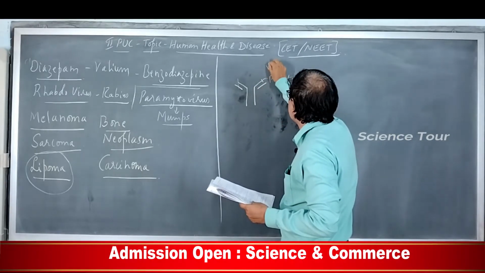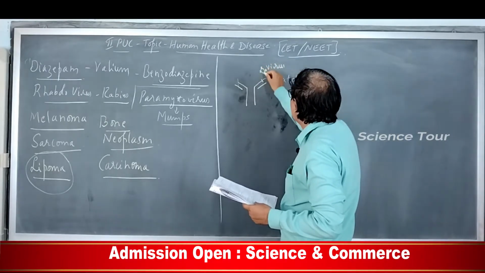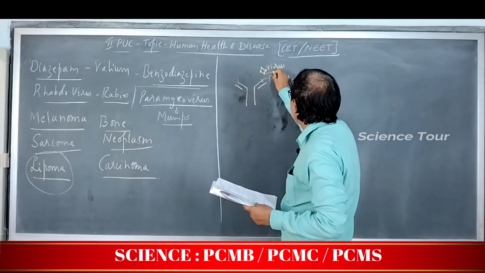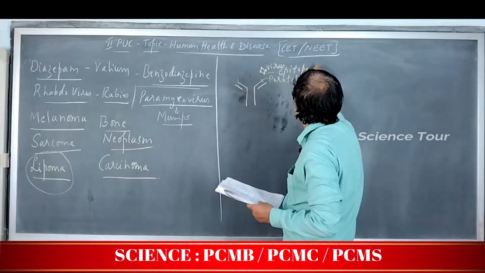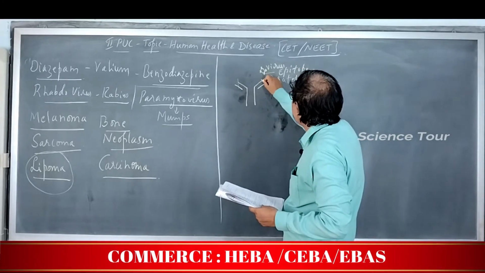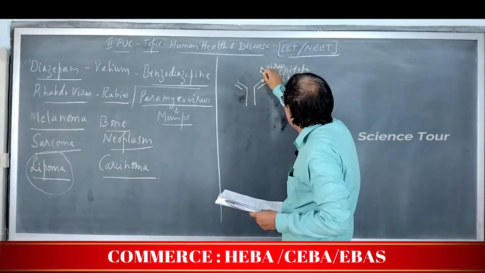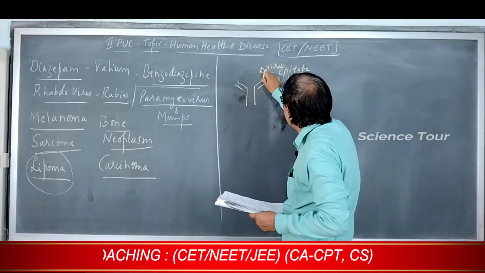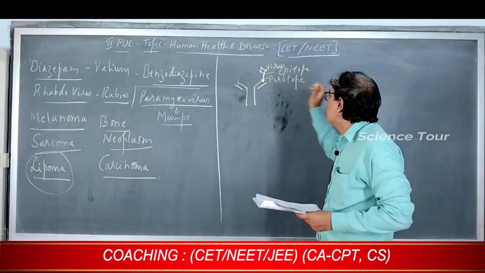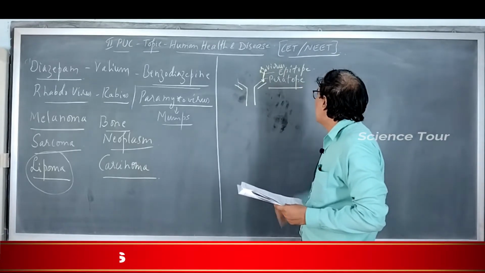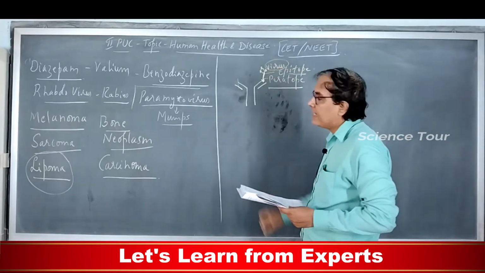For example, if there is a virus, at the region of the virus there is a structure called the epitope. The paratope of the antibody recognizes this epitope. The epitope which is present on the antigen will go and bind to the paratope which is present on the antibody. Then antigen binding will take place. So paratope is present on the antibody and epitope is present on the pathogen or the antigen, like a virus.